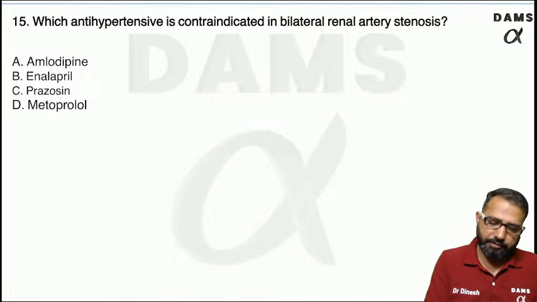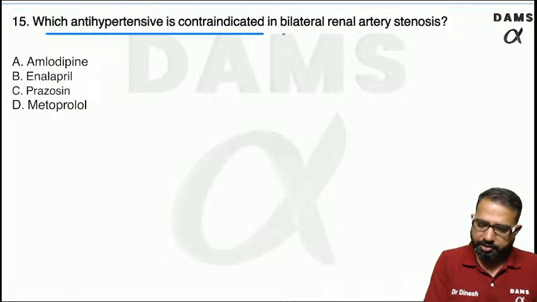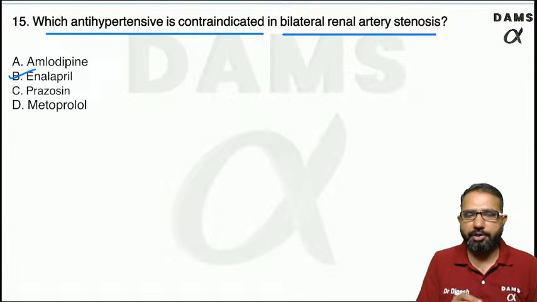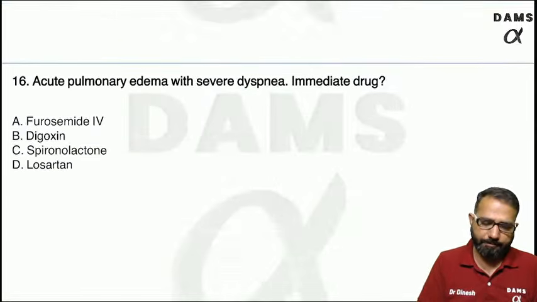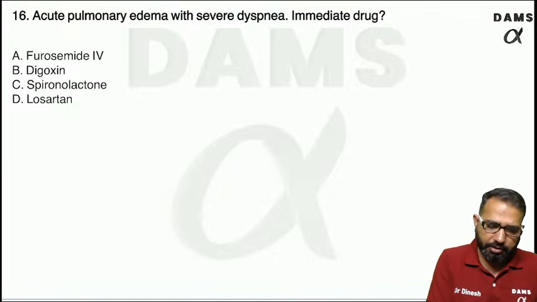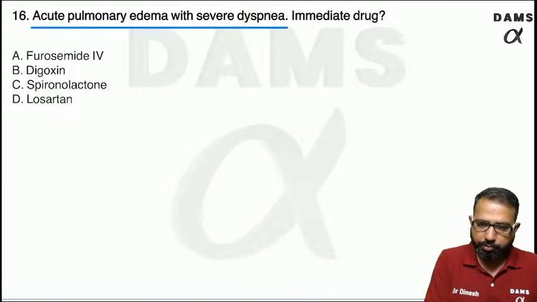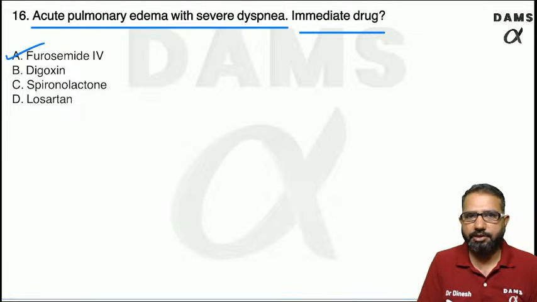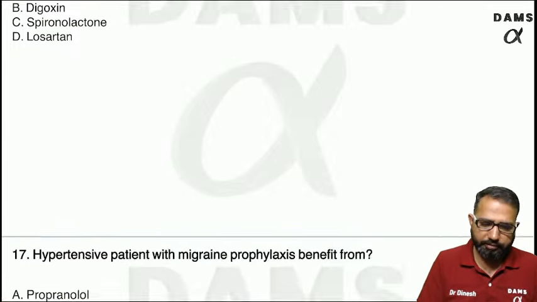So we already discussed the question, which antihypertensive is contraindicated. By chance it is a repeat. Bilateral renal artery stenosis, already discussed. It is the enalapril. You can see the previous question, you get the answer. Acute pulmonary edema with dyspnea. Again it is a repeat. Acute pulmonary edema with dyspnea, immediate drug. We already discussed, it is the furosemide. So again you can go back and see the question.